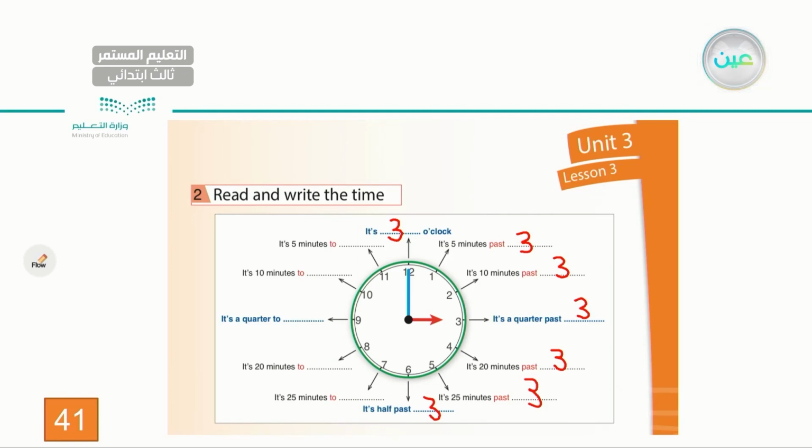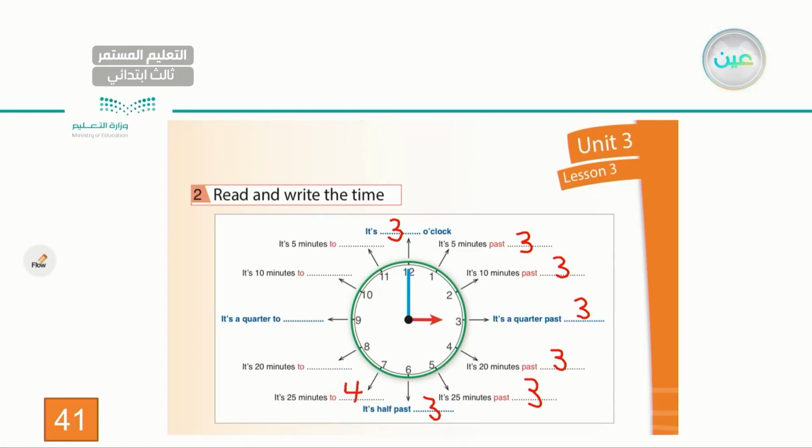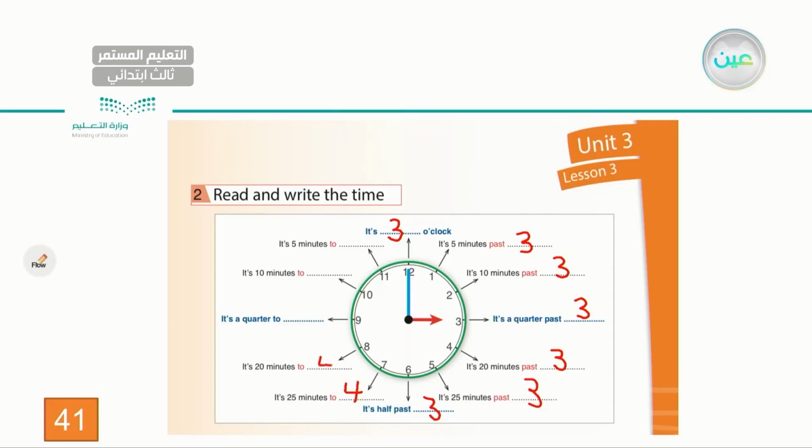Now, let's go to the other side. It is 25 minutes to, what do you think? Shall I say 3 now? Actually, the answer is 4, as we are getting closer to number 4, right? Okay. It is 20 minutes to 4. It's 4:15.